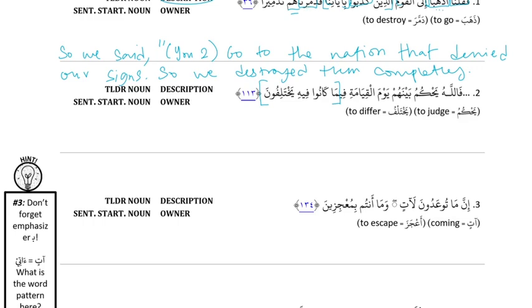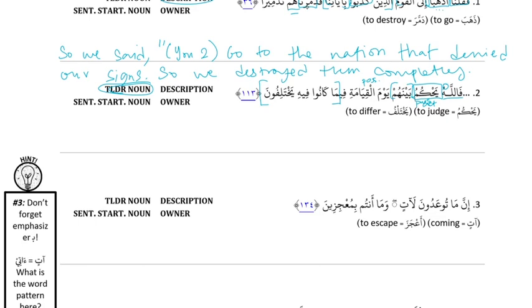Let's work through the ayah from the beginning. فَاللَّهُ يَحْكُمُ is an action sentence. يَحْكُمُ is the action, present active, and the doer is the word Allah, because it has a doer label and comes before the action. Baina is TLDR, hum is its noun. There's no relationship between hum and yoma because it's specific followed by general. Yoma is general and qiyamati is specific, so it's possessive. There's a fi right before the complex noun, so it's part of a TLDR phrase. That's the role our complex noun is playing.